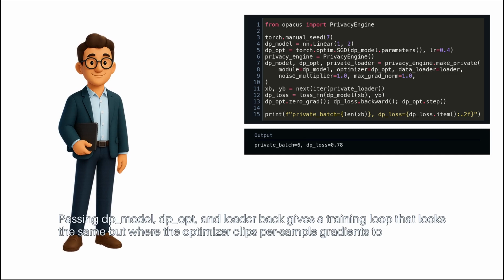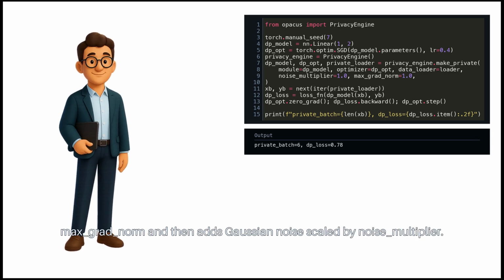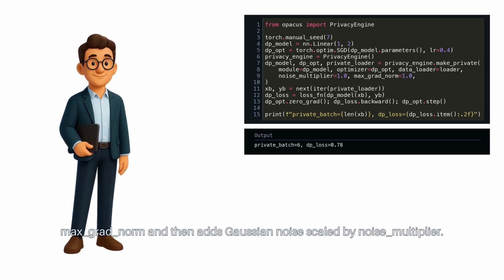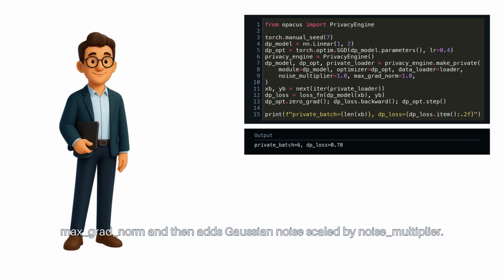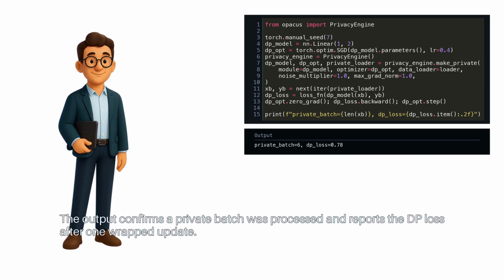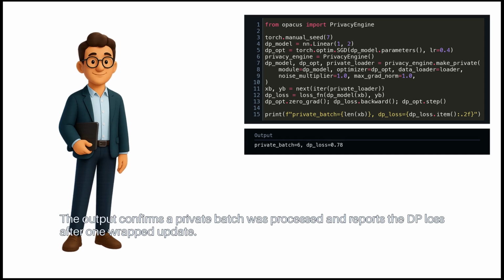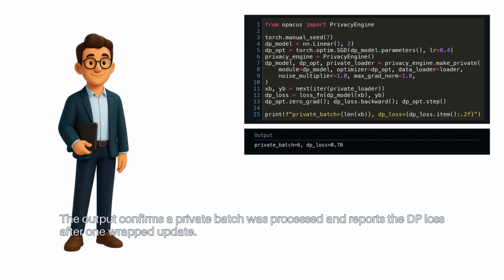Passing DP model, DP opt, and loader back gives a training loop that looks the same, but where the optimizer clips per-sample gradients to max grad norm, and then adds Gaussian noise scaled by noise multiplier. Increasing noise multiplier usually improves privacy accounting but makes learning noisier. Decreasing it can help utility but spends privacy faster. The output confirms a private batch was processed and reports the DP loss after one wrapped update.